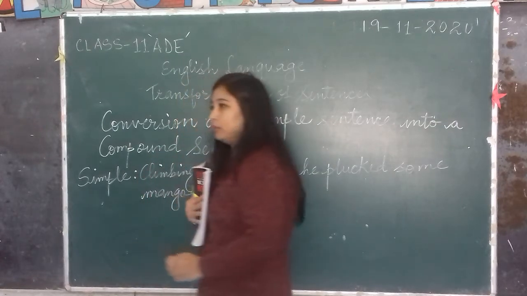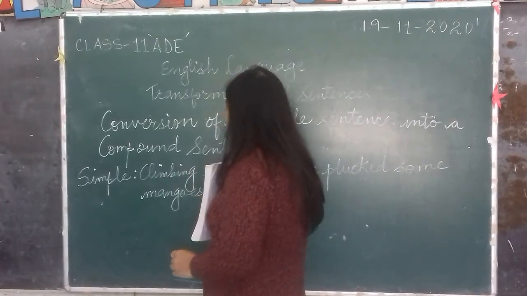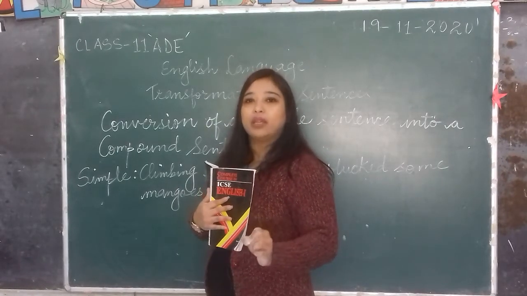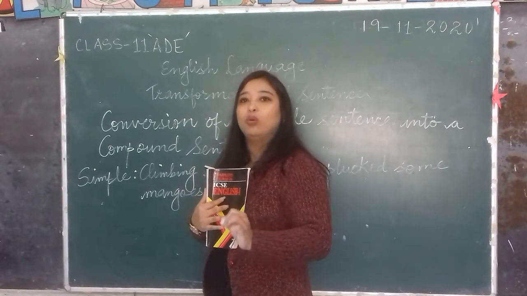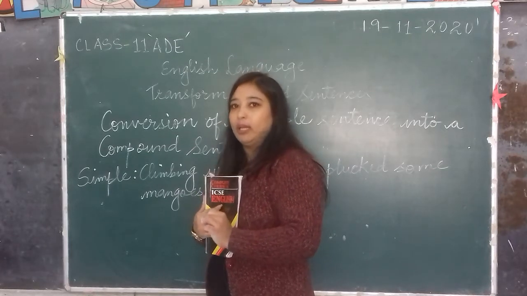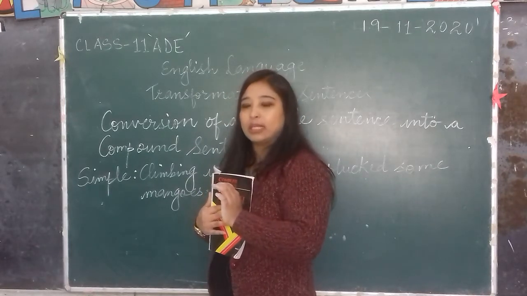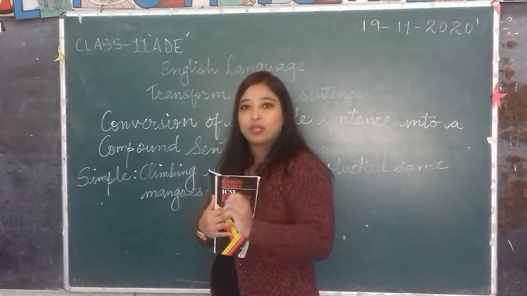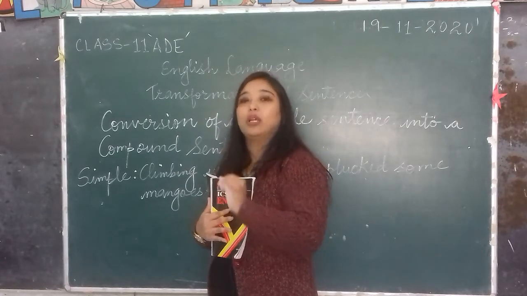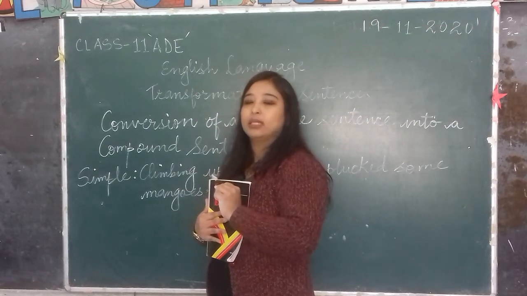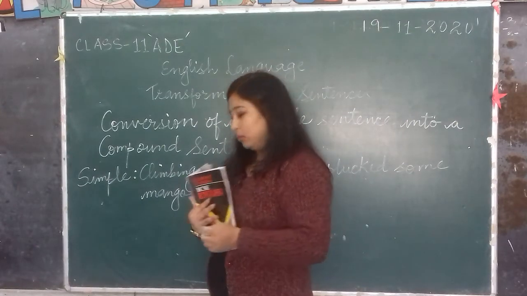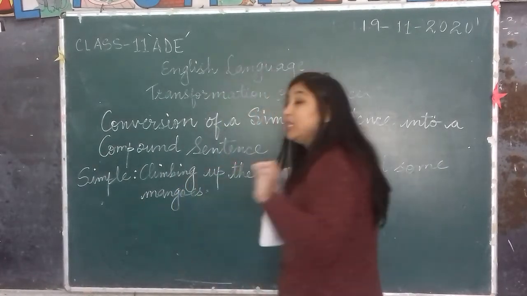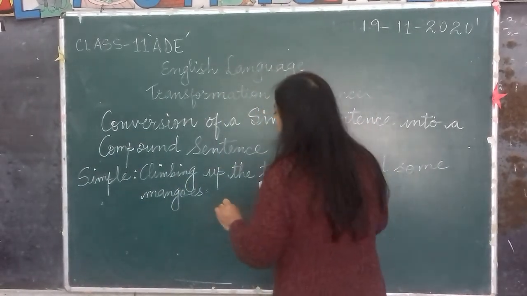Like, using: having finished his homework, he went to play. Two different parts: having finished his homework, and a comma, he went to play. Isn't it? So these are known as the simple sentences.